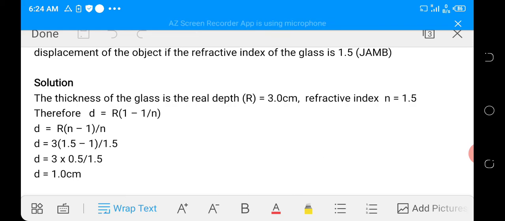Substituting this, we have D is equal to R into N minus 1 over N. So D is equal to 3 times 1.5 minus 1 all over 1.5. And this will eventually give us 1.0 centimeter, which is the apparent displacement. Another way of doing this, you can apply the formula refractive index is equal to real depth over apparent depth and get the apparent depth first. Once you have gotten your apparent depth, then the apparent displacement you are looking for will now be real depth minus apparent depth. And that will give you the same value as D.